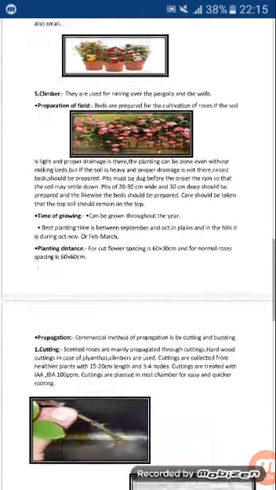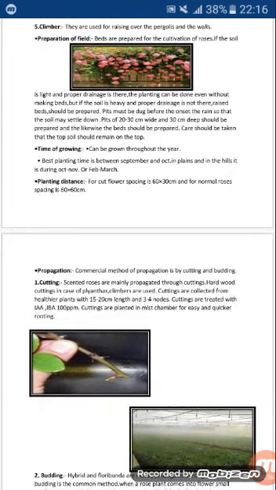Next is time of planting. Rose can be grown throughout the year, but the best planting time is between September and October in plains, and in hills it is about October to November or February to March. Then planting distance for cut flower spacing is about 60 by 30 centimeters, and for normal roses spacing is 60 by 60 centimeters.